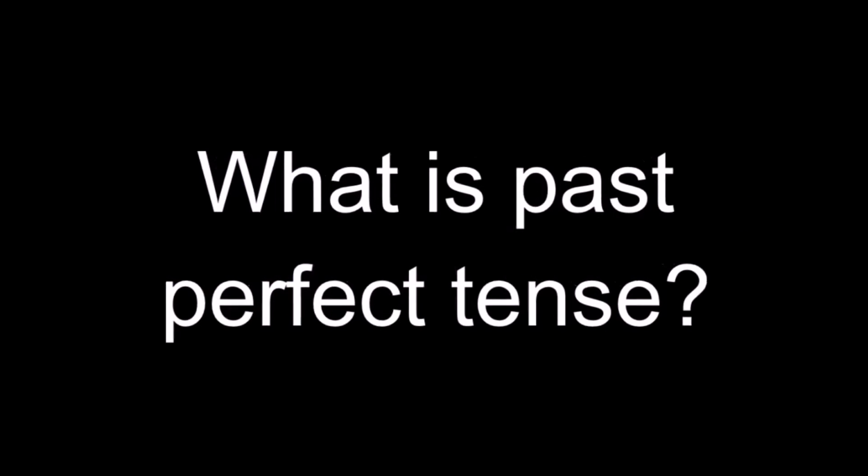Second, the past perfect tense. It expresses the idea that something occurred or happened before another action in the past. It most likely has two ideas in a sentence.